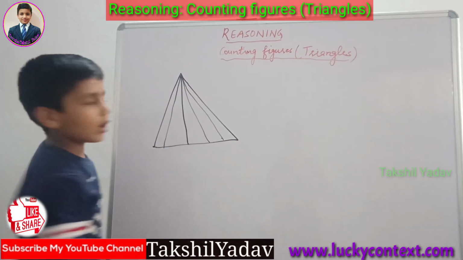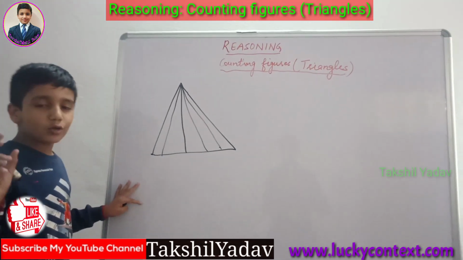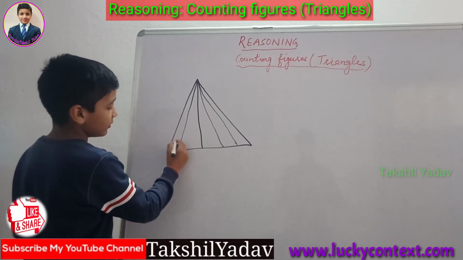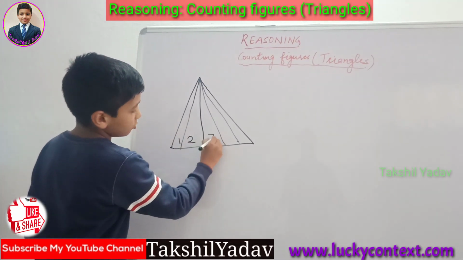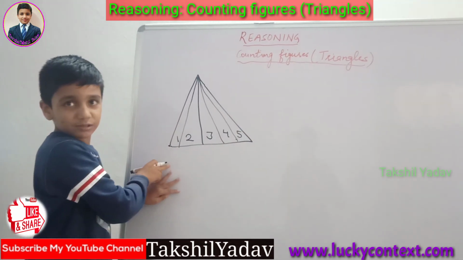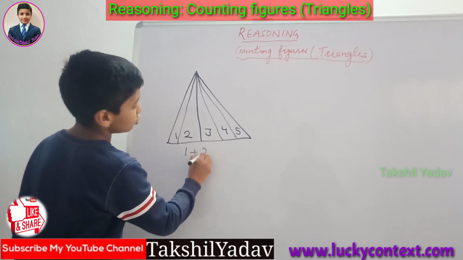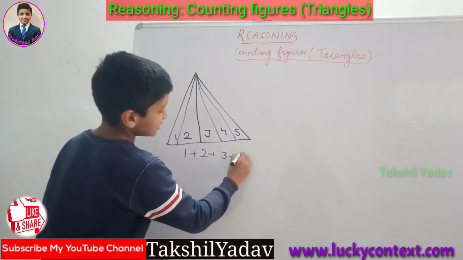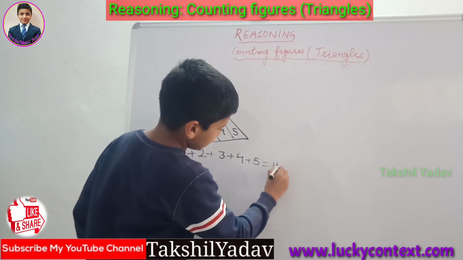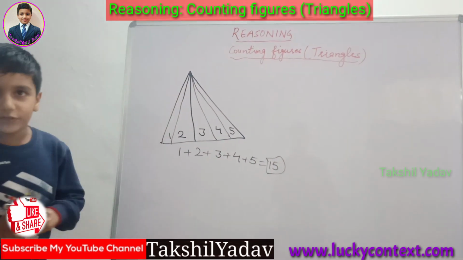Yes. Now how are we going to find? Well, here we have to just count the number of triangles being formed here. We have 1, 2, 3, 4 and 5. There are 5 triangles being formed here, and we add these numbers: 1 plus 2 plus 3 plus 4 plus 5, which adds up to 15. Thus, the number of triangles in this figure will be 15.